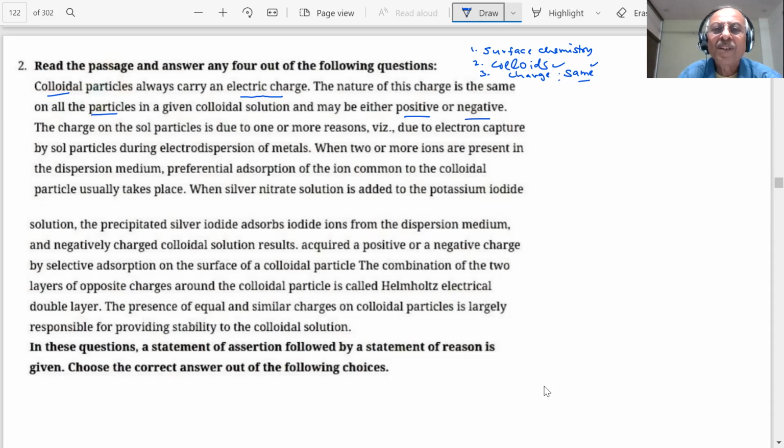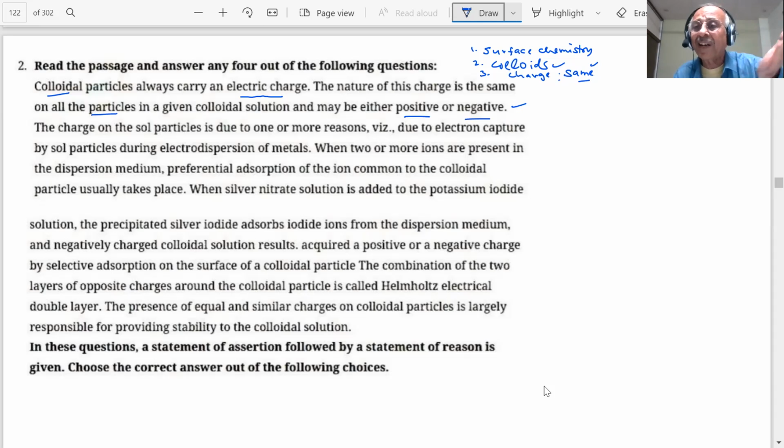So why do you say that this is a true statement? The statement says the charge can be positive or negative, but each particle has the same charge in the colloidal particle. So you see that you are forgetting. We have to revise everything, students. Okay. Note down, they can have positive or negative.